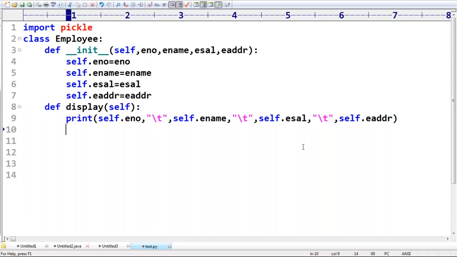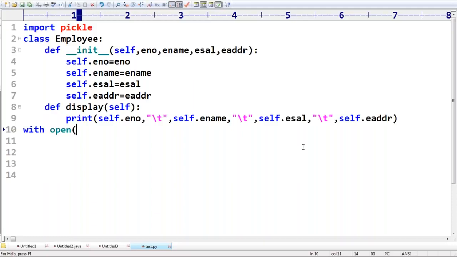Now, let me go for the remaining story. What I want to take is: with open. I hope you know the with keyword with files. What is the biggest advantage of the with keyword in files?